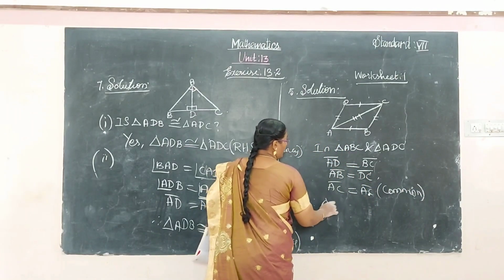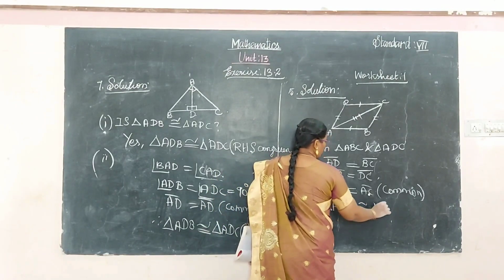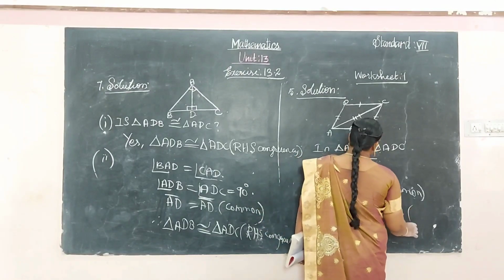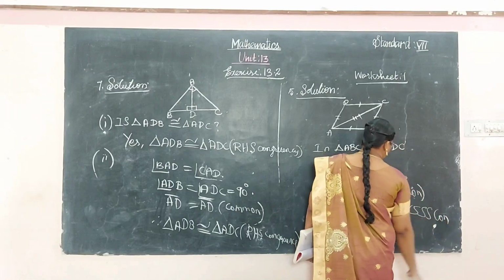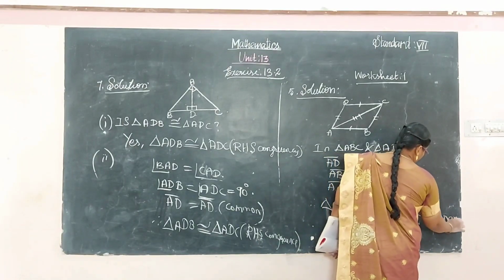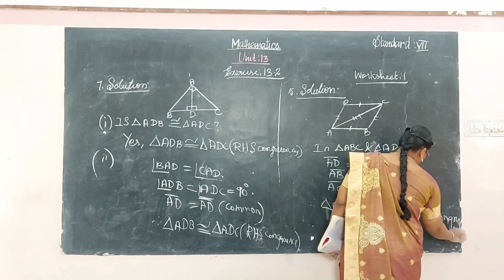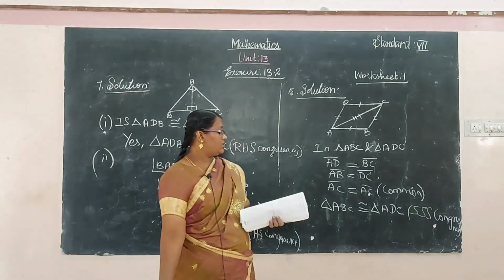Therefore the triangle ABC is congruent to the triangle ADC since side congruency is satisfied. That's it.